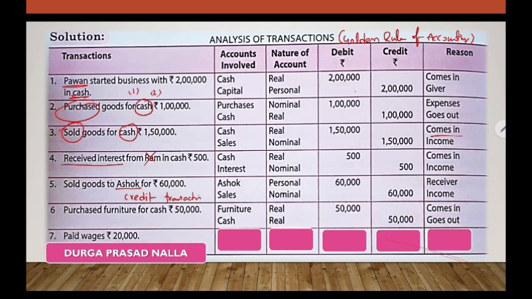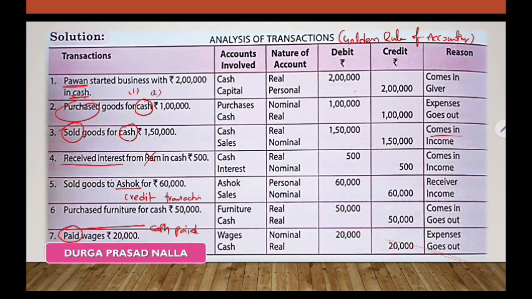Paid wages here. Paid is the past tense word they've used. That means cash we paid. Indirectly, cash we paid. Wages is of recurring nature, so it's an expense. So the two accounts involved are wages and cash. Wages is an expense, cash is a real account. Wages comes under nominal account, cash comes under real account. You can cross check here: expenses and goes out. So expenses are always debit, goes out means credit.